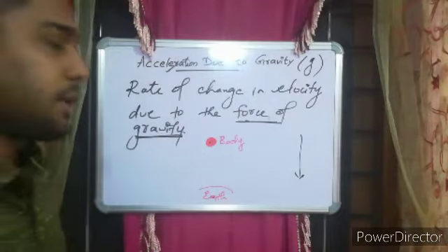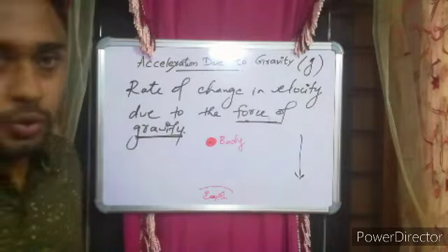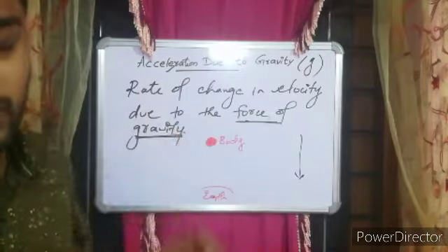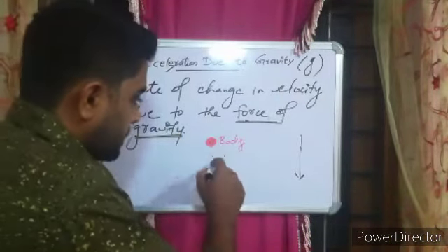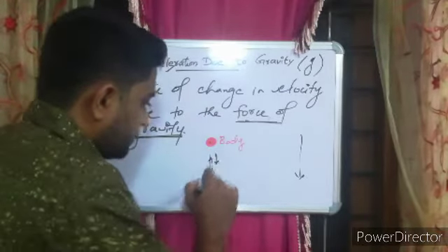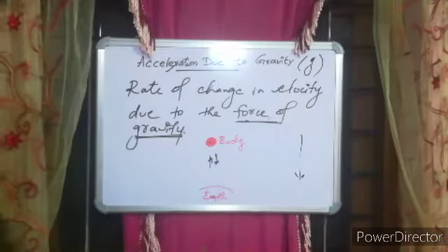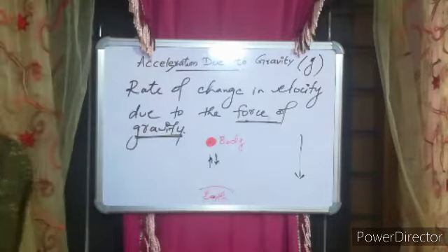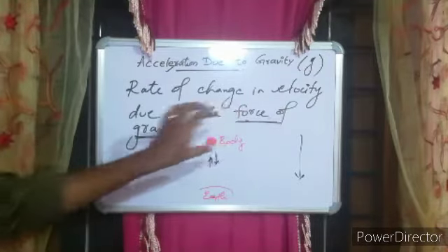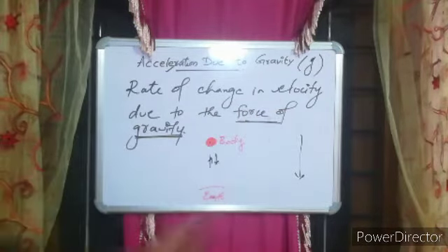Both bodies exert force on each other, but the earth being heavier, the apple from the tree is attracted towards the earth. So that is your force of gravity, some kind of attractive force.